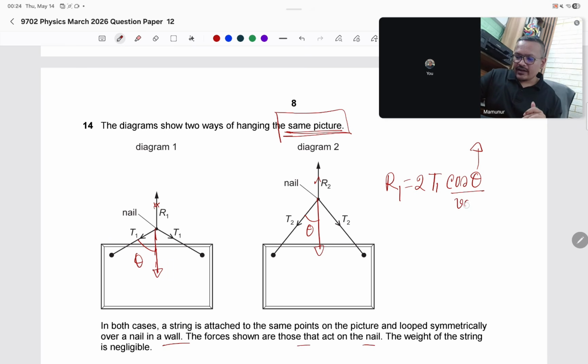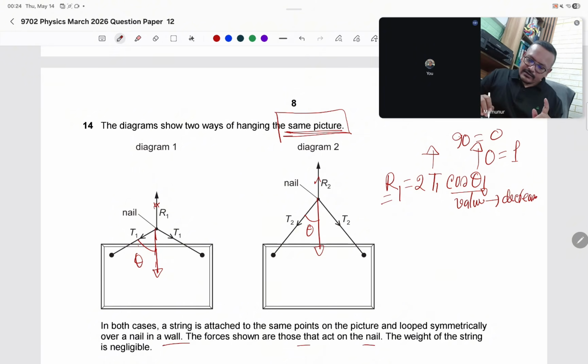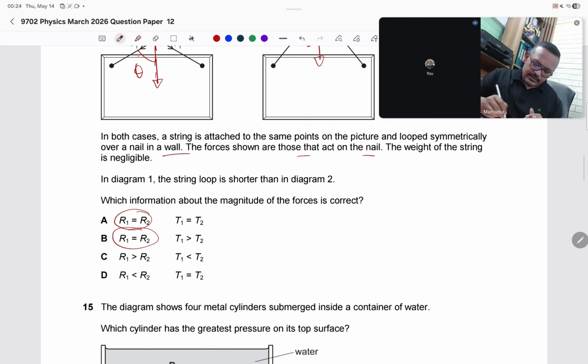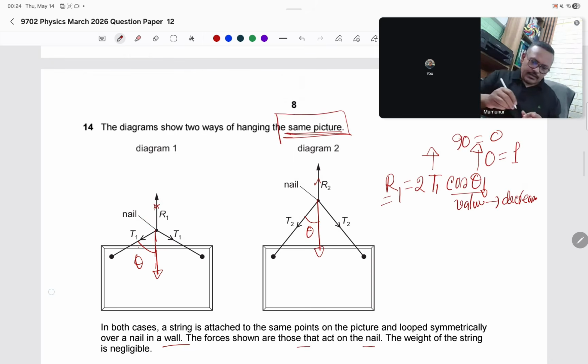Cos 90 equals 0, cos 0 equals 1, right? So if the value of cos theta decreases, T1 needs to be increased because R is constant here. So T1 is greater, T2 is less. The answer is B.